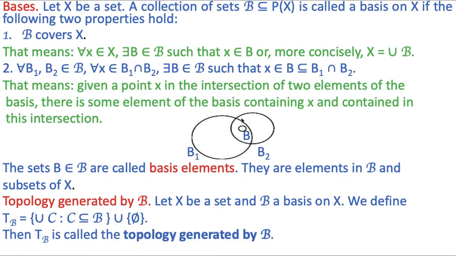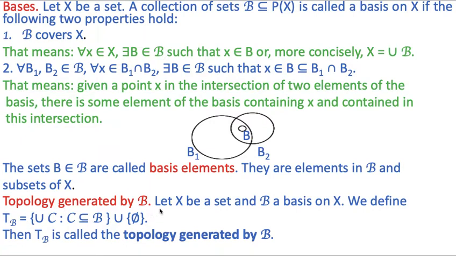Here this is the set B1 and this is a set B2, and this set B is a subset of B1 intersection B2, and this B contains a point x which also belongs to B1 intersection B2. Means x belongs to B, which is a subset of B1 intersection B2. And this set B, which belongs to the basis, are called basis elements. They are the elements in B and subsets of X.